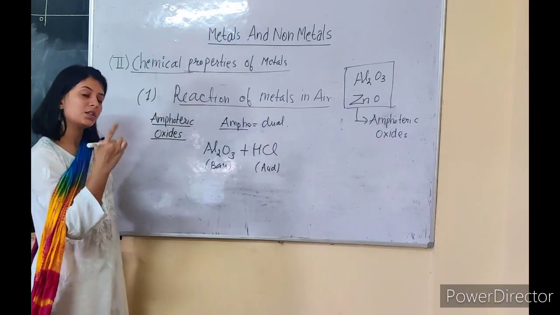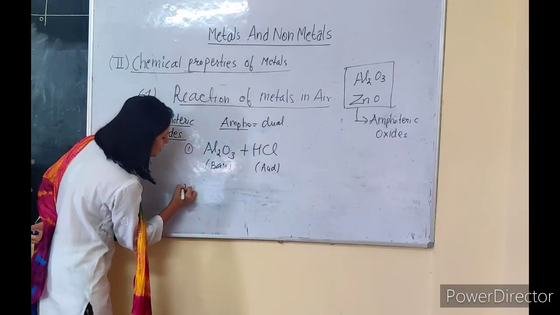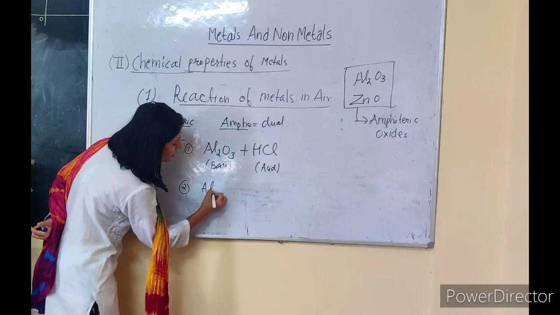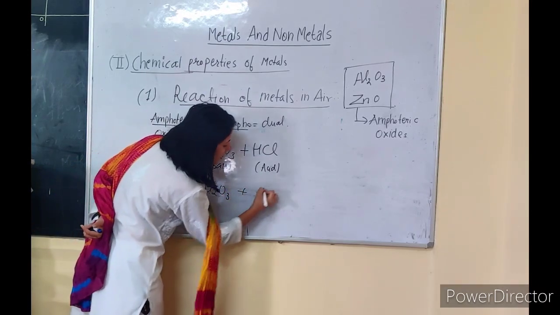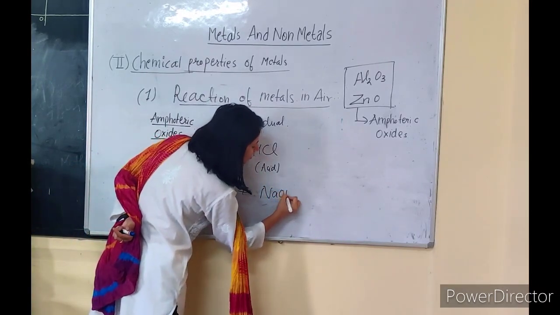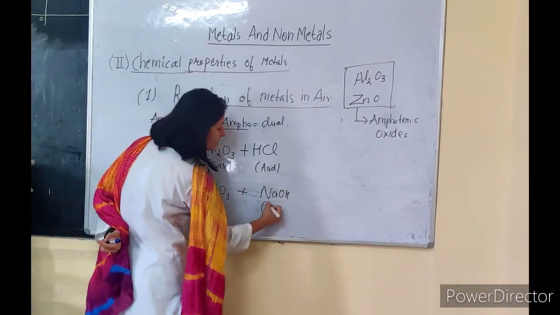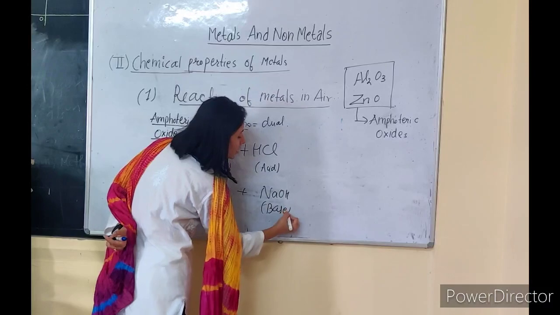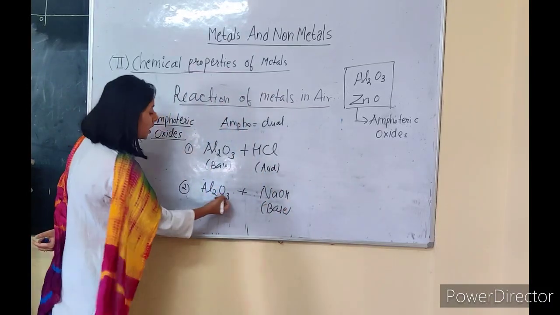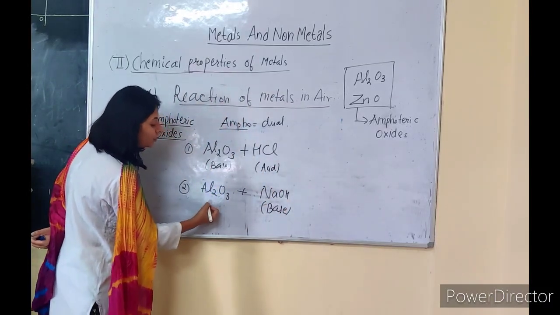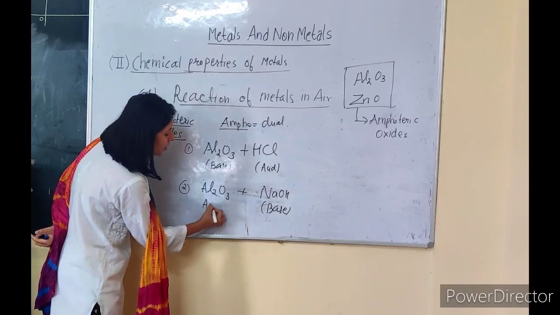Similarly, when this aluminium oxide is reacting with sodium hydroxide, which is a base, in that case aluminium oxide will be acting as an acid.